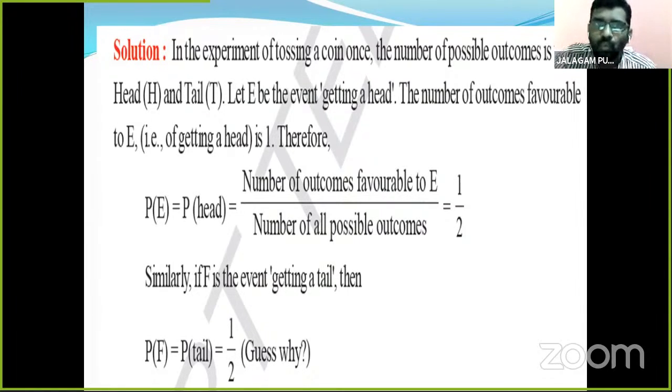So if we toss a coin once, the probability of getting a head is 1 by 2, and the probability of getting a tail is 1 by 2. So this is a 50-50 chance, equally likely. Have you understood, children? E means getting head, F means getting tail, each 1 by 2.